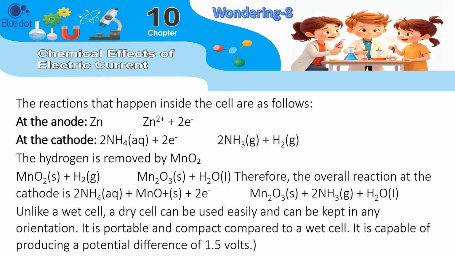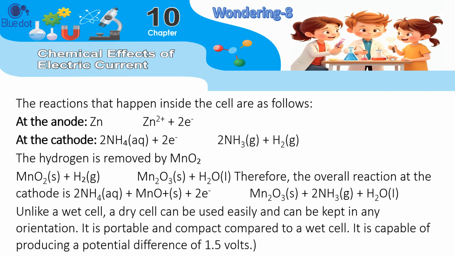At the anode, Zn(s) → Zn2+(aq) + 2e−. At the cathode, 2NH4+(aq) + 2e− → 2NH3(g) + H2(g). The hydrogen is removed by MnO2: 2MnO2(s) + H2(g) → Mn2O3(s) + H2O(l). Therefore, the overall reaction at the cathode is 2NH4+(aq) + 2MnO2(s) + 2e− → Mn2O3(s) + 2NH3(g) + H2O(l).